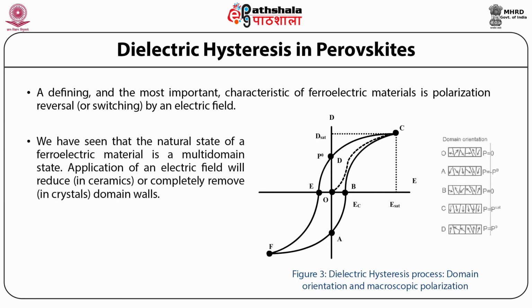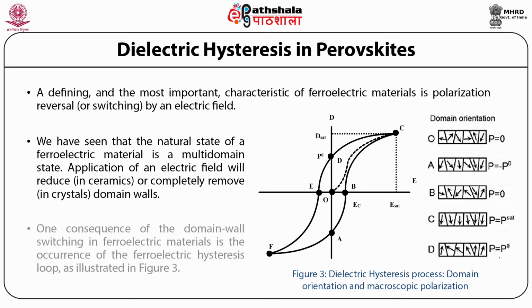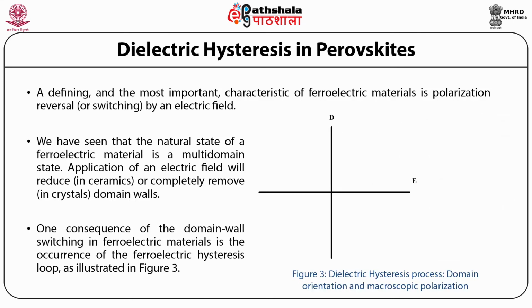We have seen that the natural state of a ferroelectric material is a multi-domain state. Application of an electric field will reduce or completely remove the domain walls. One consequence of the domain wall switching in ferroelectric materials is the occurrence of the ferroelectric hysteresis loop. The ferroelectric hysteresis loop is illustrated in the given figure 3 below, which shows the dielectric hysteresis process, that is, the domain orientation and macroscopic polarization.